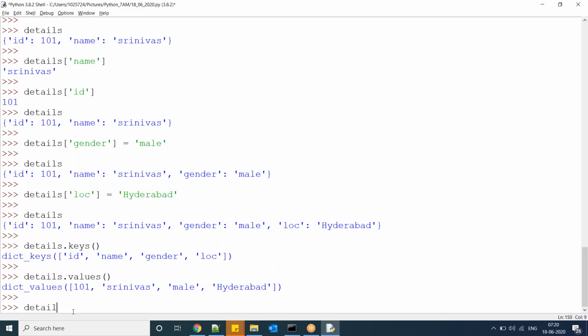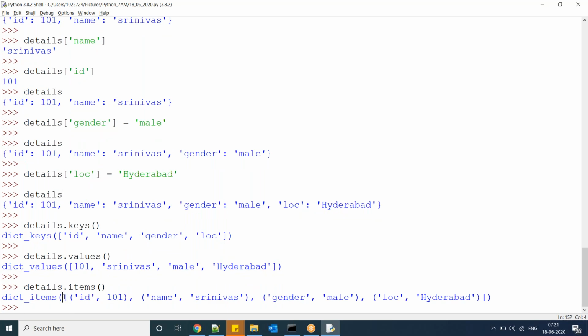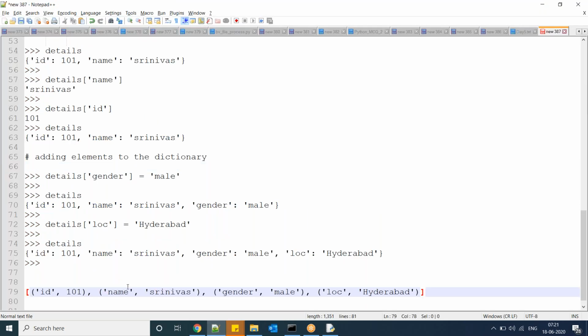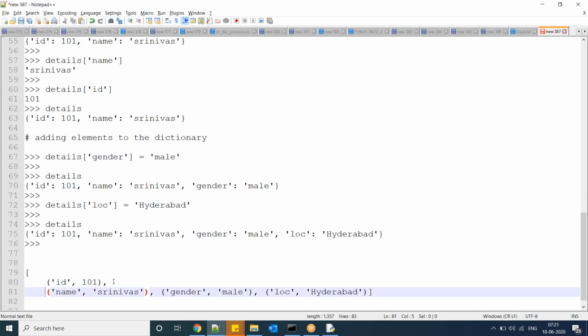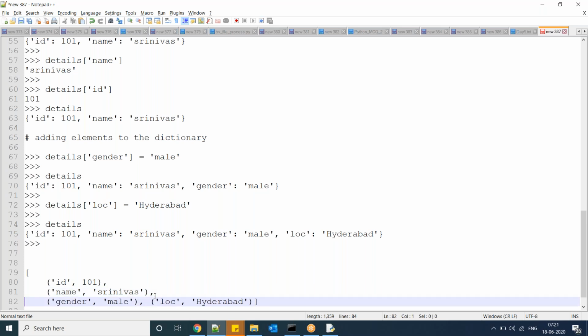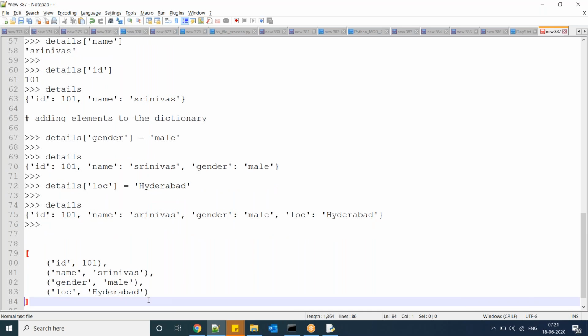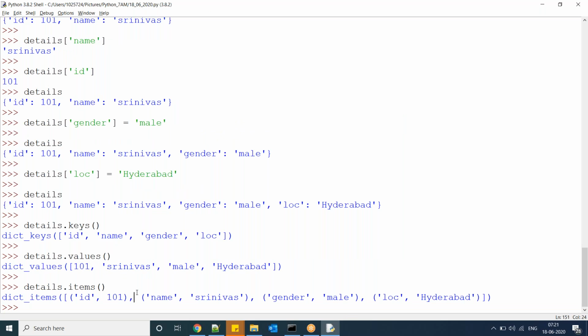Details dot items is going to give you key and value pairs. So the complete key and value pairs it gives in the form of a list. So this is dictionary related.